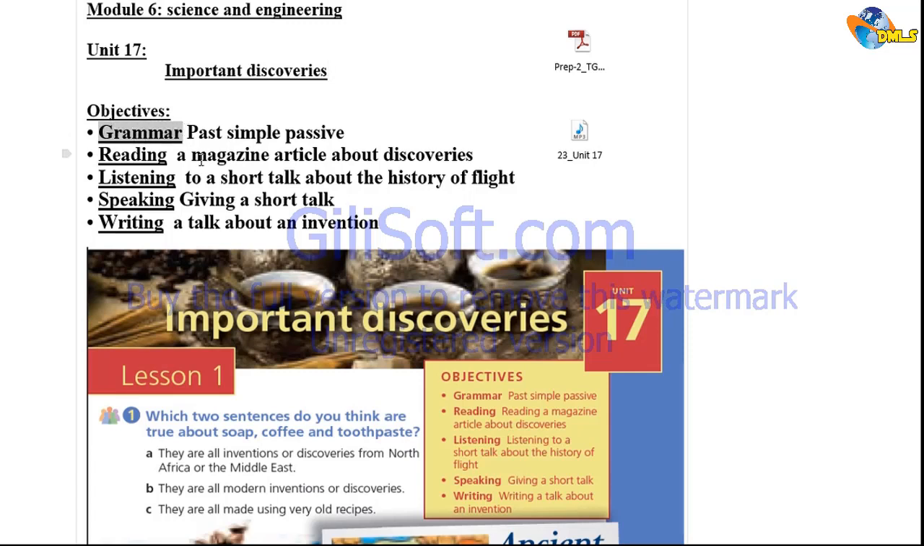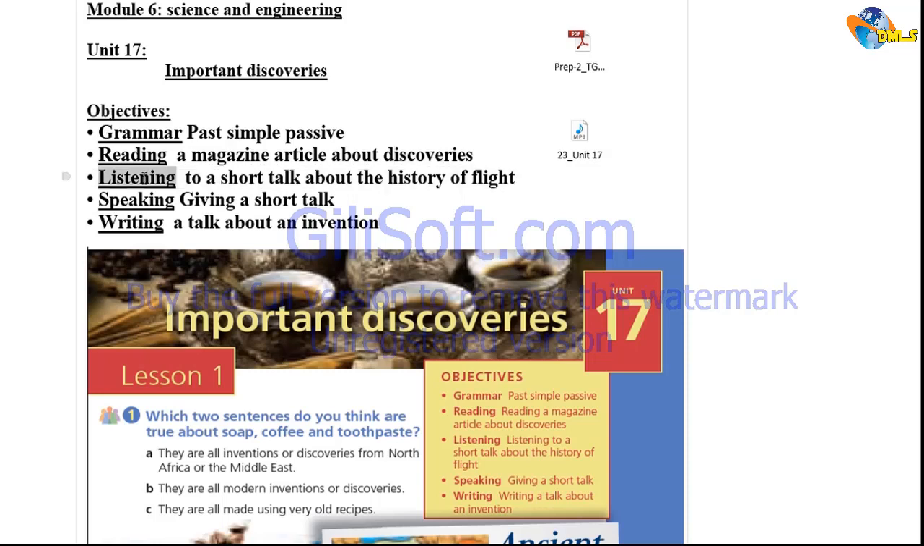First, we have a grammar part, and this will be the past simple passive. If you remember, last unit we covered the present simple passive. This time it will be the past simple passive. Moving on, we have a reading text. It's a magazine article about discoveries from the old times and ancient times.